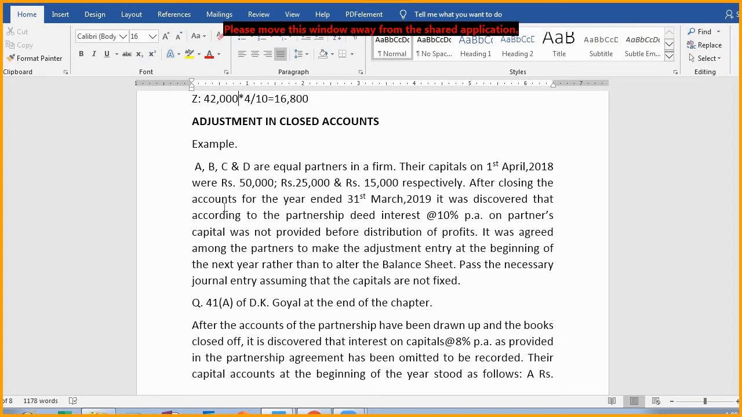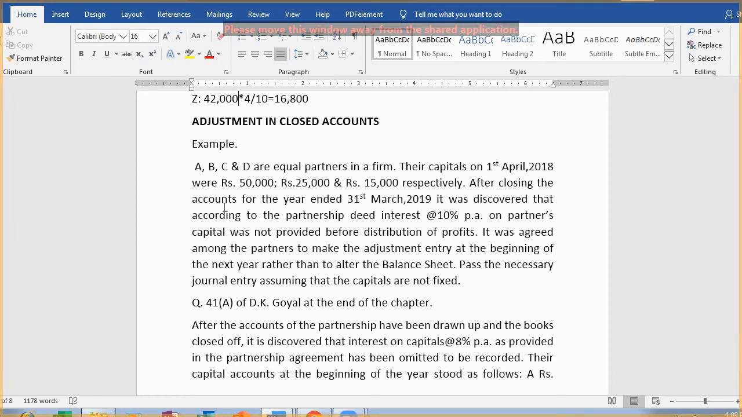It was agreed among the partners to make the adjustment entry at the beginning of the next year rather than to alter the balance sheet. Partners ने agree किया कि भाई बैलेंस शीट को हम नहीं काट पीट करेंगे. Instead we'll pass a necessary adjustment entry. तो क्वेश्चन है पास द नेसेसरी जर्नल एंट्री assuming that the capitals are not fixed.